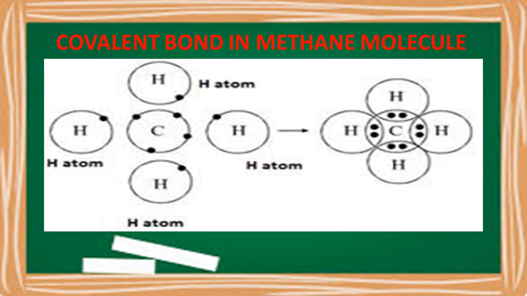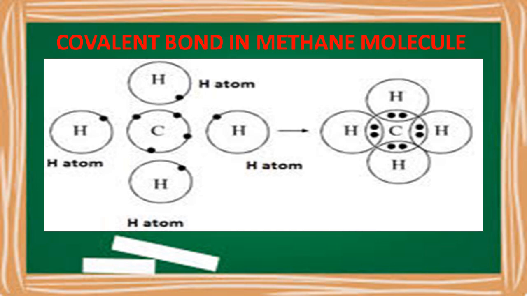C is having 1 electron and H is having 1 electron. So both carbon and hydrogen will have a pair of electrons, and totally 6 electrons are going to be shared between the carbon and hydrogen atoms. So this is one example you can give for the covalent bond in carbon compounds.